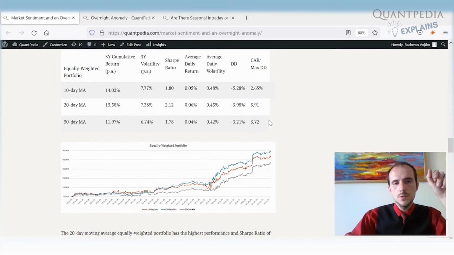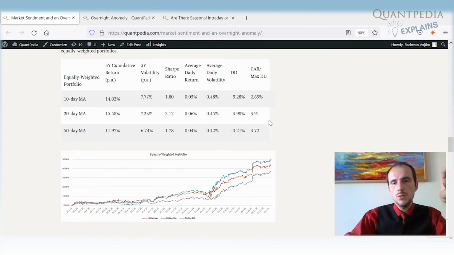Now here we have the resultant strategy. We can change the calculation period from 20 days to 10 days or to 50 days. The resultant performance is still interesting. The Sharpe ratio is over 2. We have a 3-year cumulative return of 15% per annum with really small volatility.